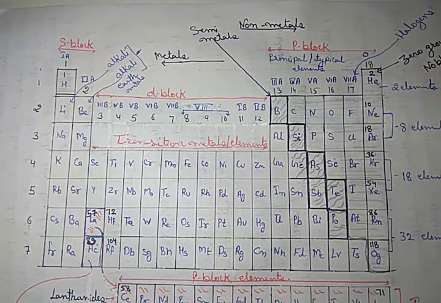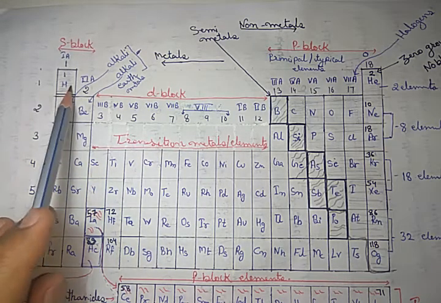It is based on which orbital the outermost, the last electron enters. Now one thing that may come to your mind is, what is an orbital? When a shell is further divided, then orbitals are obtained. There are 4 orbitals: S orbital, P orbital, D orbital, and F orbital. So on the basis of which orbital the last electron enters, there are 4 blocks.